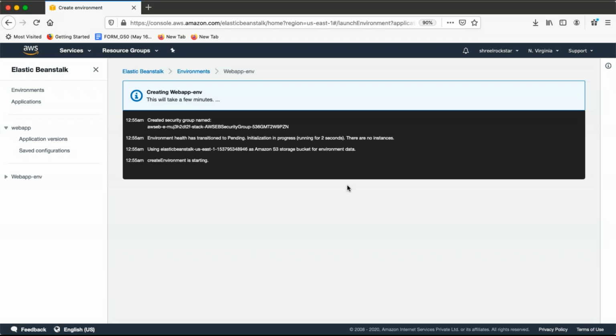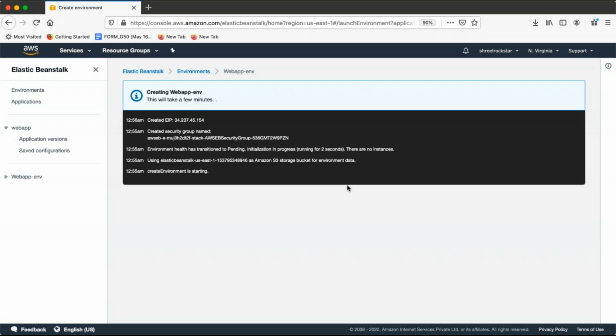That is a benefit of Elastic Beanstalk. It also maintains version control in the background, which is by default, with some space limitation for managing code.